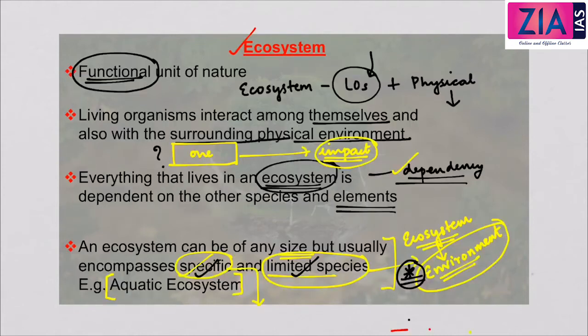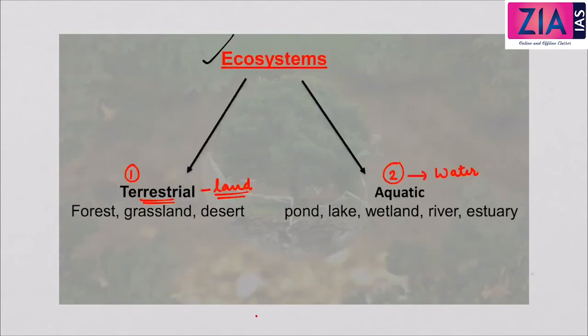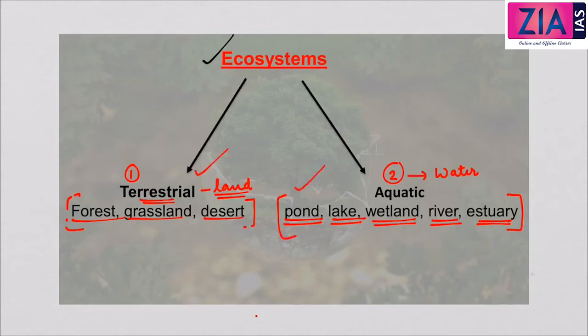Examples of terrestrial ecosystem are forest, grassland, desert, etc., whereas examples of aquatic ecosystem include pond, lake, wetland, river, estuary, etc.